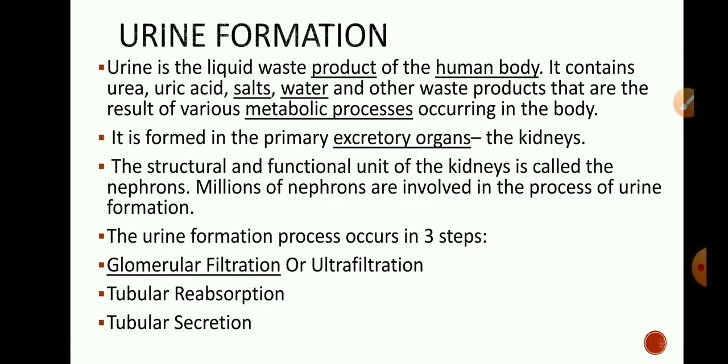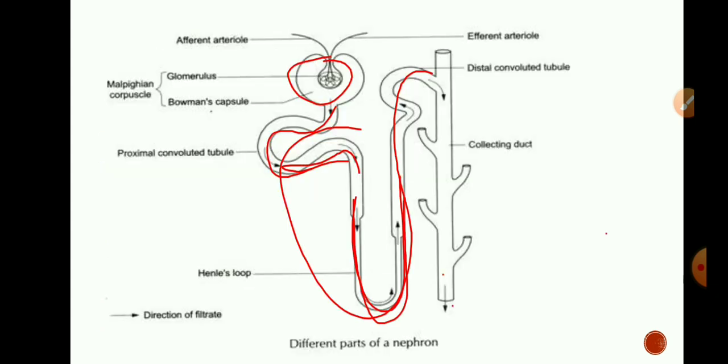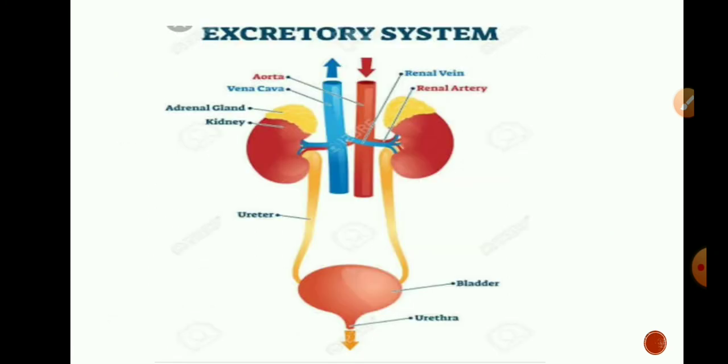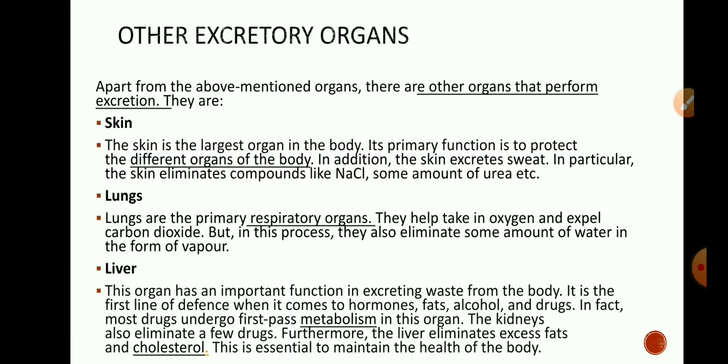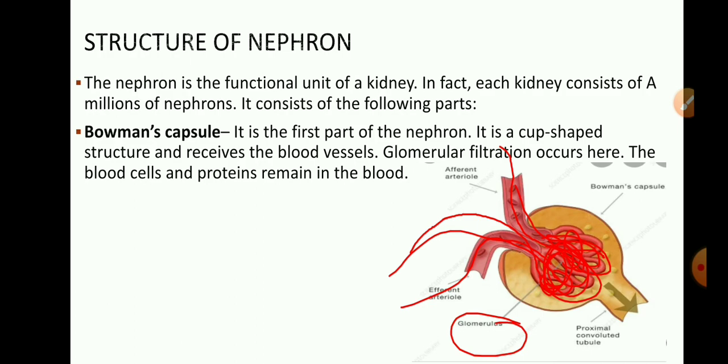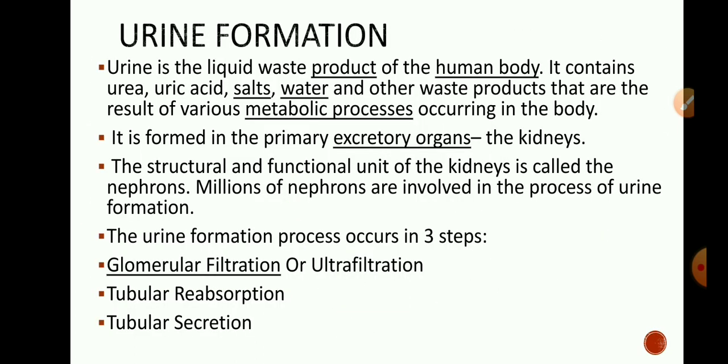So here we can see, by all these processes, the urine is now collected into the collecting duct. The urine is carried to the bladder. When enough urine gets accumulated, then by the contraction and relaxation of muscle, urine is released outside the body through the urethra. Since the urinary bladder is controlled by nerves, we can control the urge of urination, and as I told, the act of passing urine is called micturition. So this is all about the structure of the human excretory system, structure of nephron and the urine formation.